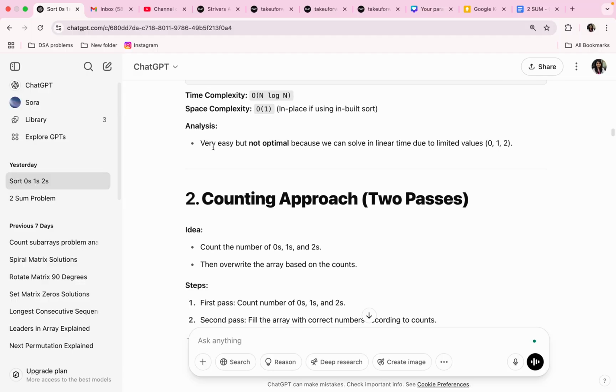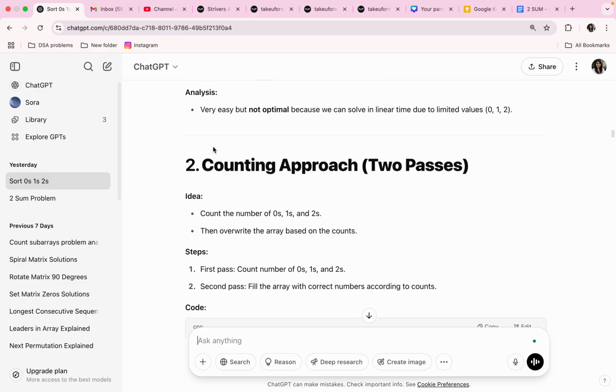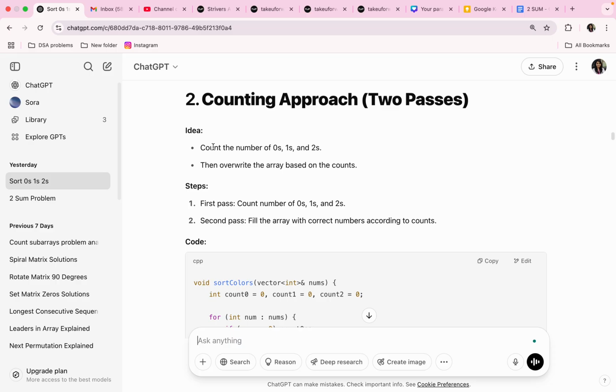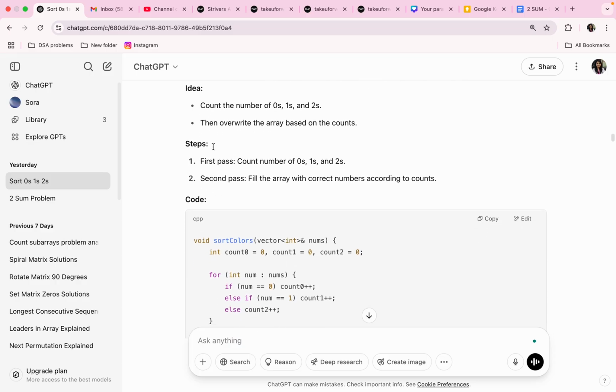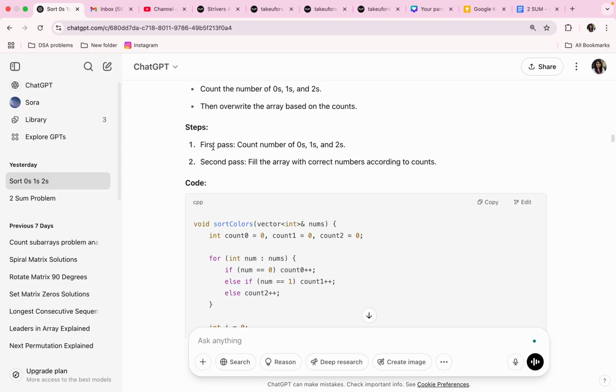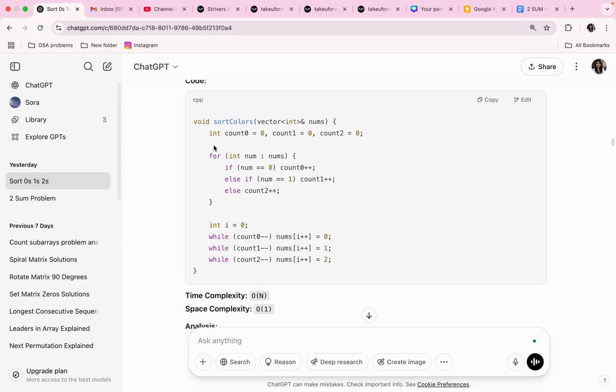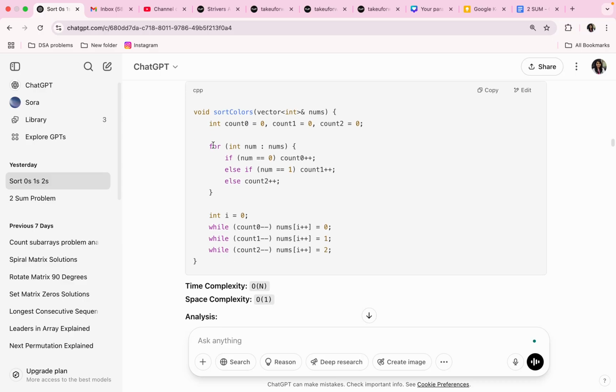Very easy but not optimal, because we can solve it in linear time due to the limited values 0, 1, 2. Okay. The next approach is the counting approach. Two passes. Count the number of zeros, ones and twos, then override the array based on the counts. Steps: first pass, count the number of zeros, ones, twos, and second pass, fill the array with the correct numbers according to the counts.